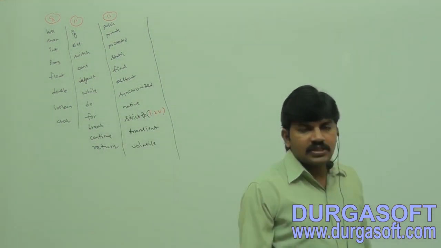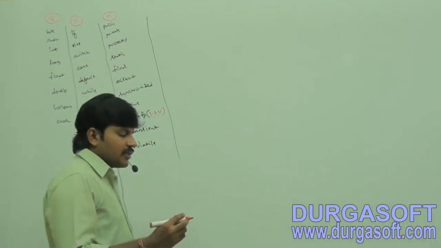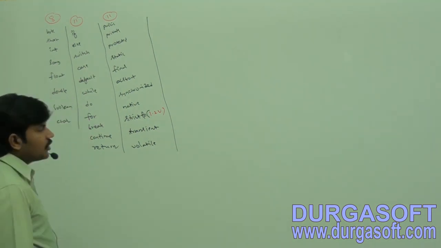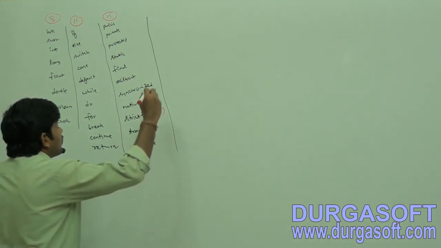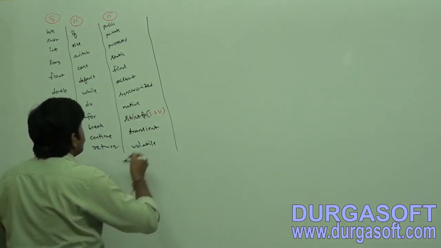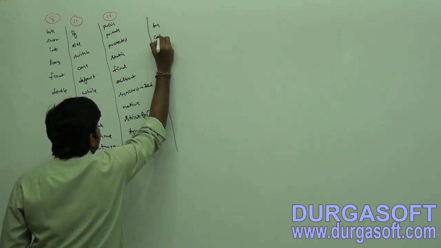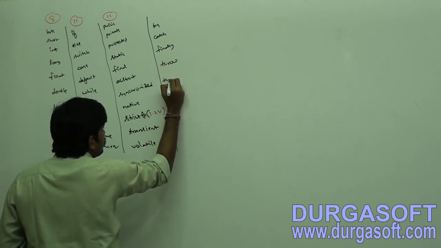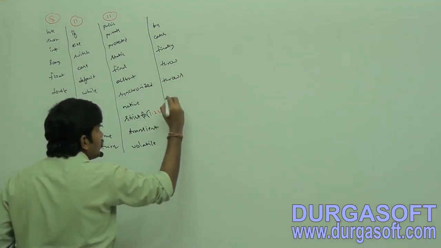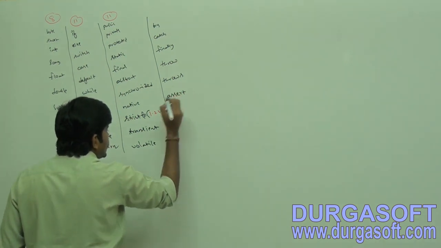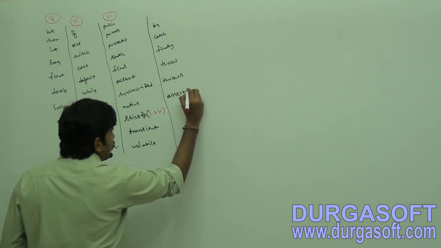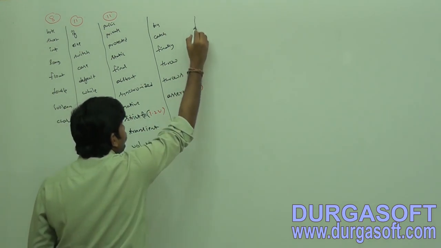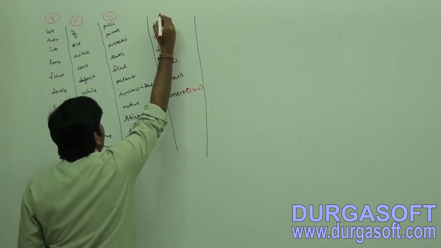Next, keywords for exception handling. Can you spell out how many keywords are there for exception handling? Try, catch, finally, throw, throws, and better to include assert, because it is also related to exception handling, for debugging purposes. It is the new thing which came in version 1.4, right? Do you know how many there are? 6.